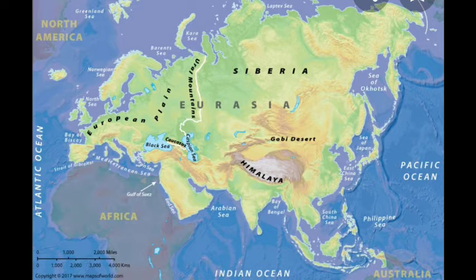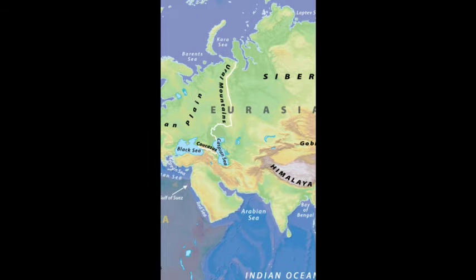There is no sea between. They are separated by the Ural mountains and the Ural river. So look at the picture. It looks like the same land, but in between you can see the Ural mountains passing through.